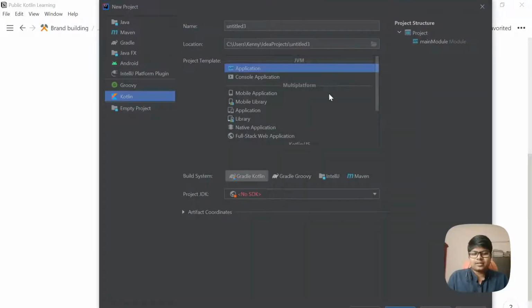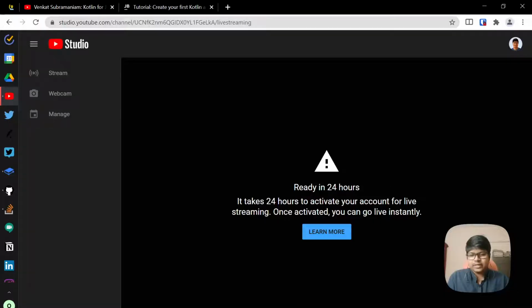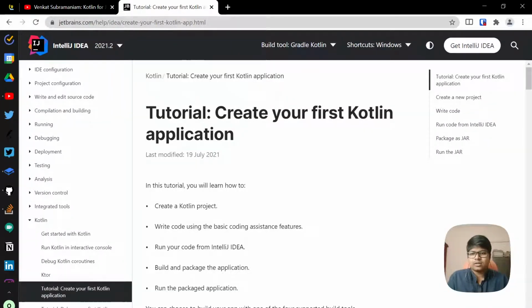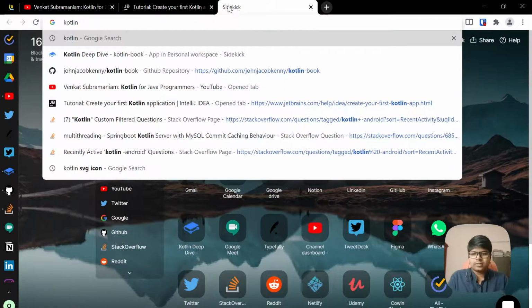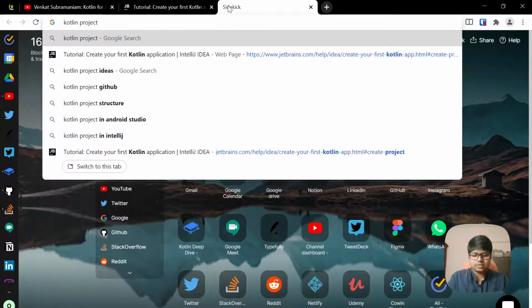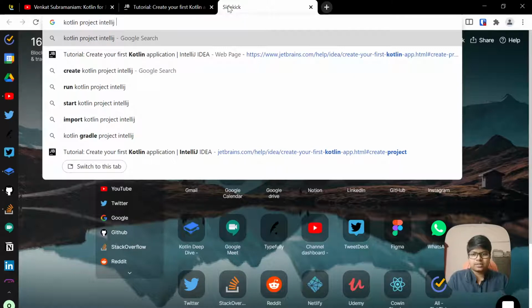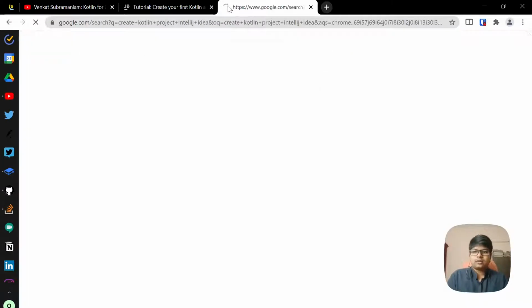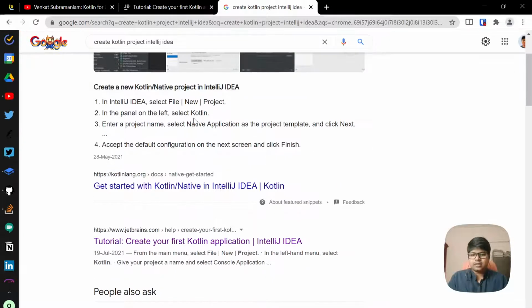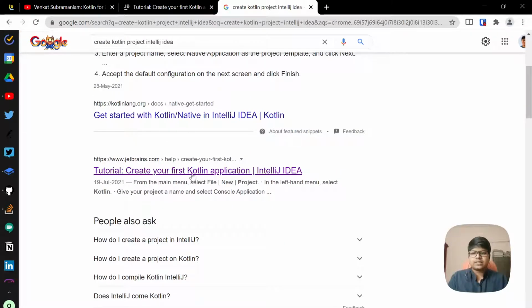Earlier I was getting stuck a lot, and then I decided I'll go with the official route. So I searched for create Kotlin project IntelliJ IDEA, and the JetBrains link that is coming here, that is the first link.